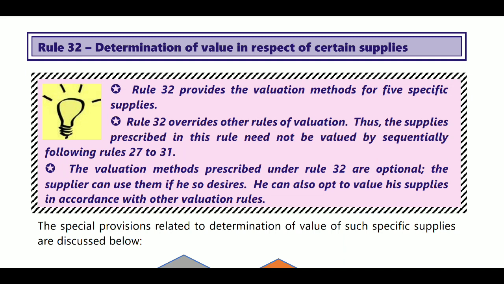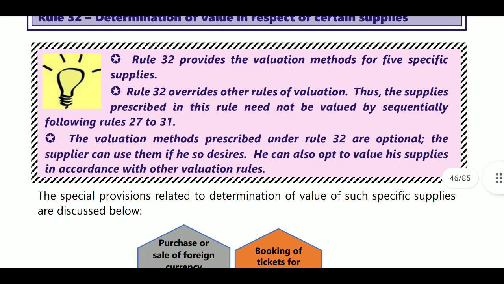They provide 5 specific supplies, and rule 32 overrides the other rules of valuation. Thus, the supplies prescribed in this rule need not be valued by the sequentially followed rules 27 to 31. So we will not consider 27 to 31 when we are going for rule 32. In rule 32, they directly provide percentages and values. Based on those percentages, we will calculate it.